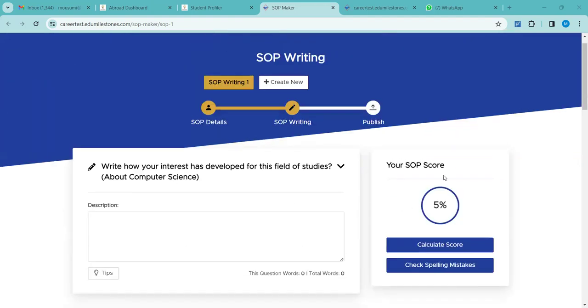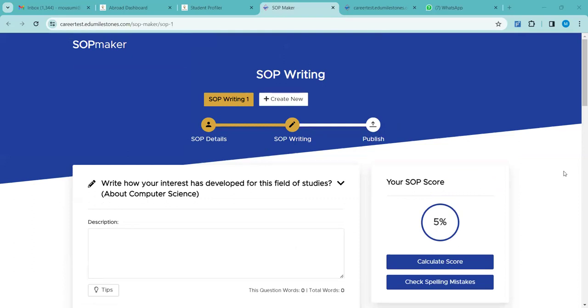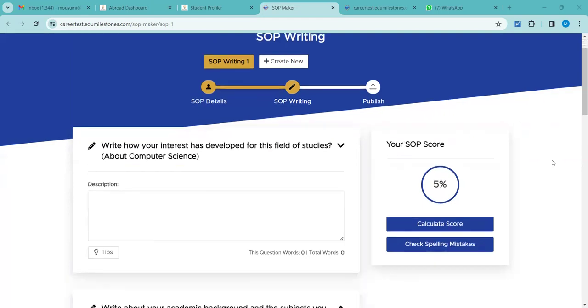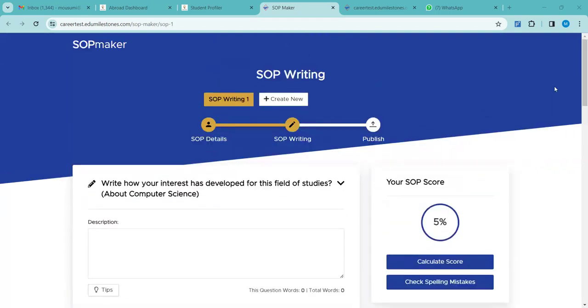Okay. Does the backend team do the plagiarism check then? No, we do not do the plagiarism test. It is only done by the universities once submitted. But yes, there are online portals available for plagiarism checks, right? We know that. But once we go through the SOPs, you can make out if the SOPs are being copied and pasted, if certain lines are copied. So accordingly, we do it if it is required, because over the years we have been doing it in that way and we have not found any difficulty till now.